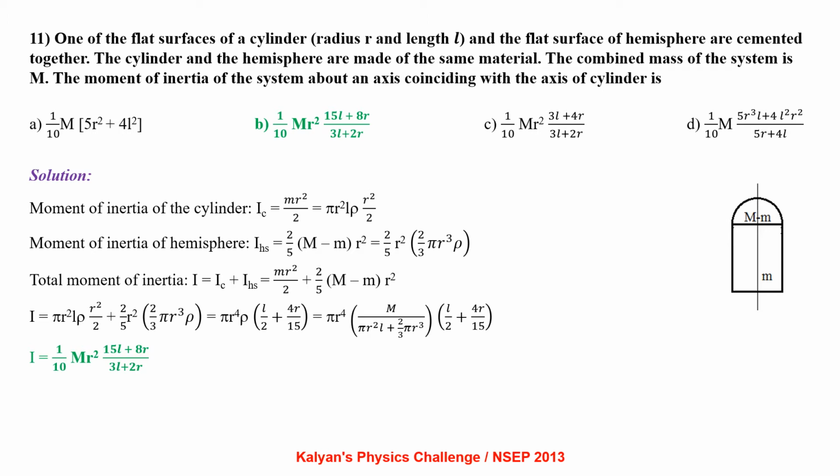Moment of inertia of the cylinder is mr square by 2, that is pi r square L rho into r square by 2. Moment of inertia of the hemisphere is 2/5 of (capital M minus small m) into r square, which comes out to be 2/5 of r square into 2/3 pi r cube rho. The total moment of inertia is I cylinder plus I hemisphere, that is mr square by 2 plus 2/5 of (M minus m) r square. Let us write the masses in terms of volume and density. Get the final value as 1/10 mr square into (15L plus 8R) by (3L plus 2R).